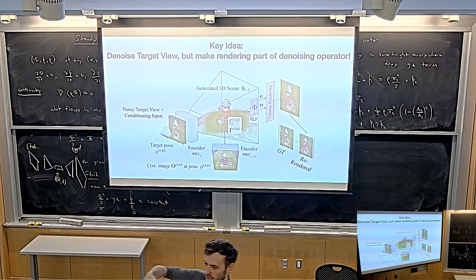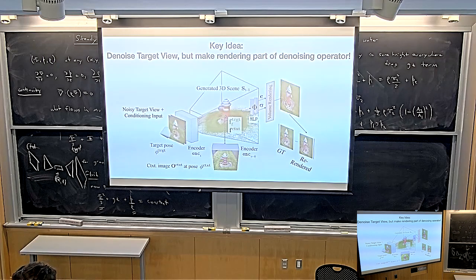And now you add noise to it again, you do the same thing again. You reconstruct the 3D scene again, you get a reconstruction. And you do that until you arrive at zero noise. So just the same way in which you sample images from an image diffusion model, you sample 3D scenes in this case, because with every denoising step, you get a new estimate of the 3D scene. Does that make sense? Yeah.